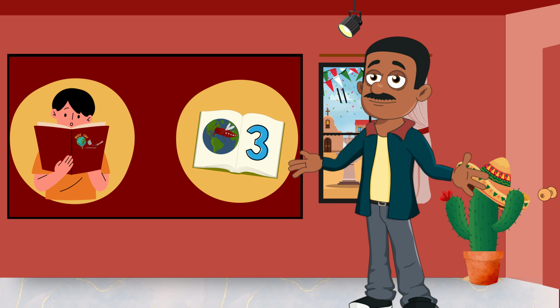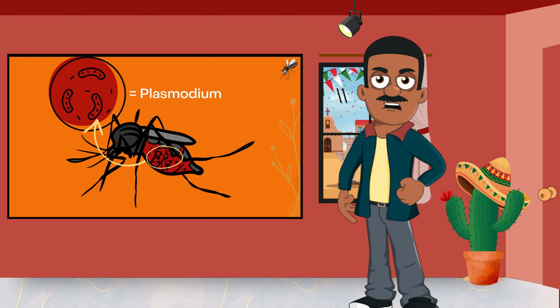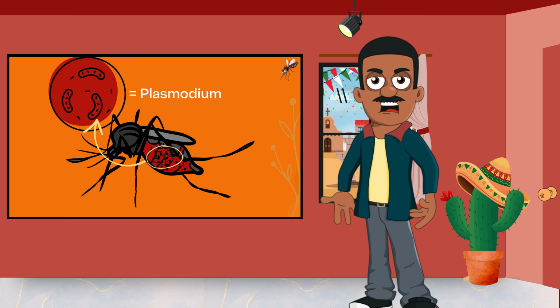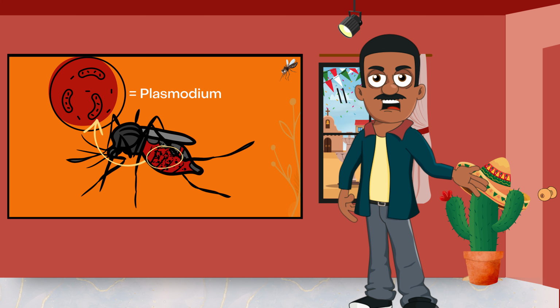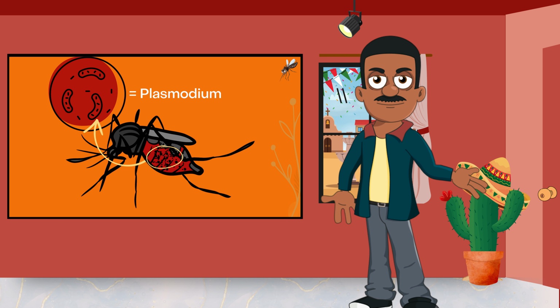Let's talk about malaria. All malaria parasites have the family name Plasmodium, followed by a word that tells us the kind of Plasmodium parasite they are. For example, the parasite that causes vivax malaria is called Plasmodium vivax.